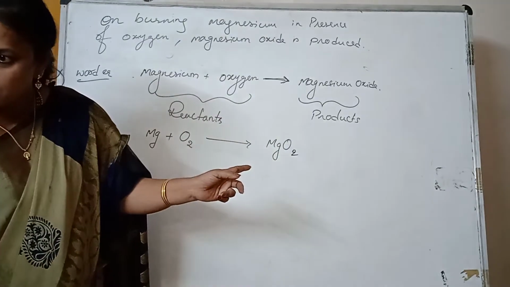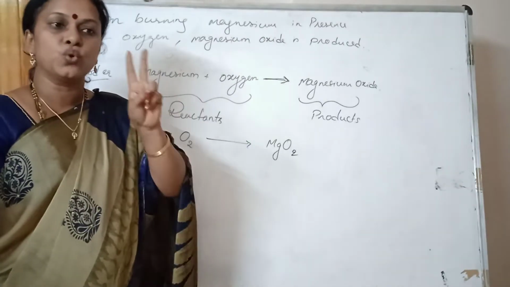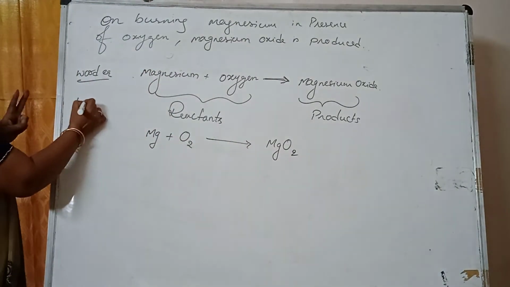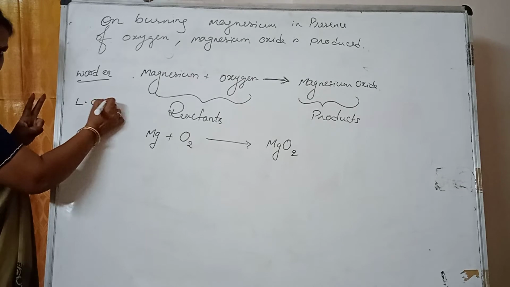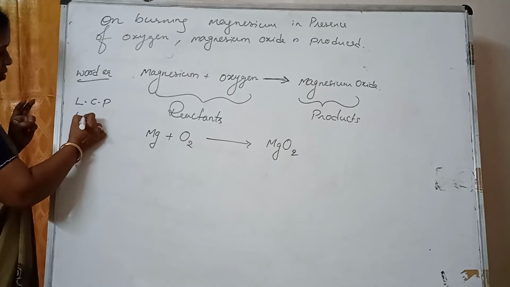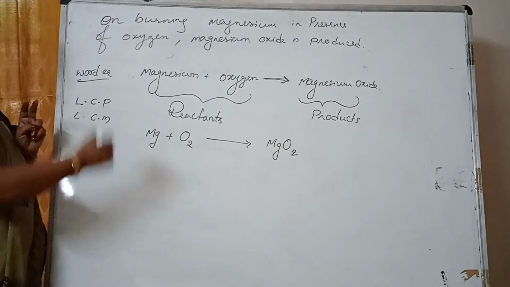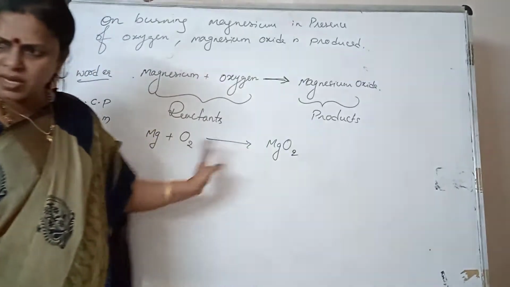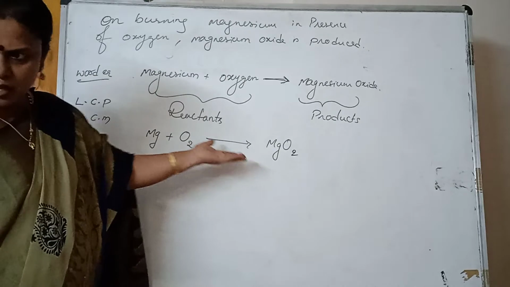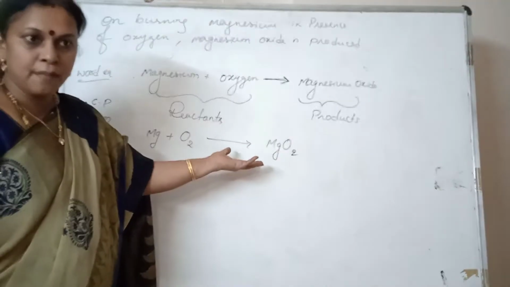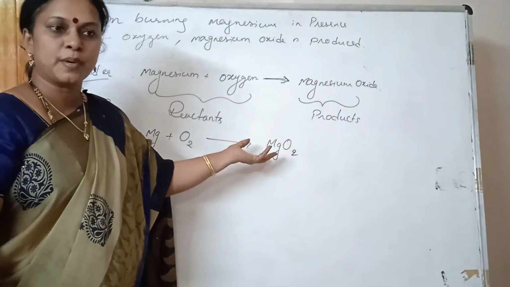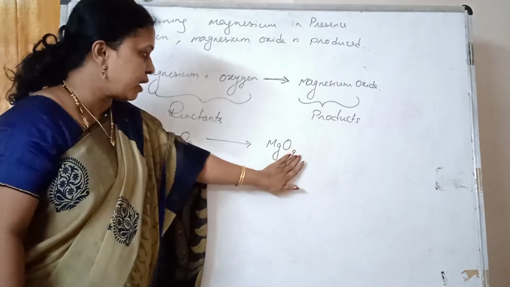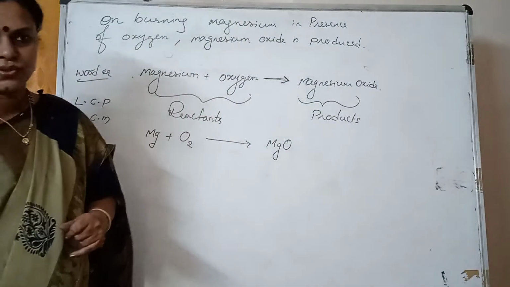Why is it wrong? When we write the equation, two laws we need to remember very well: the law of constant proportion and the law of conservation of mass. If I write this 2, the law of conservation of mass is satisfied because no new mass is produced. But the law of constant proportion, the definite proportion, doesn't accept it. MgO cannot be written like this.